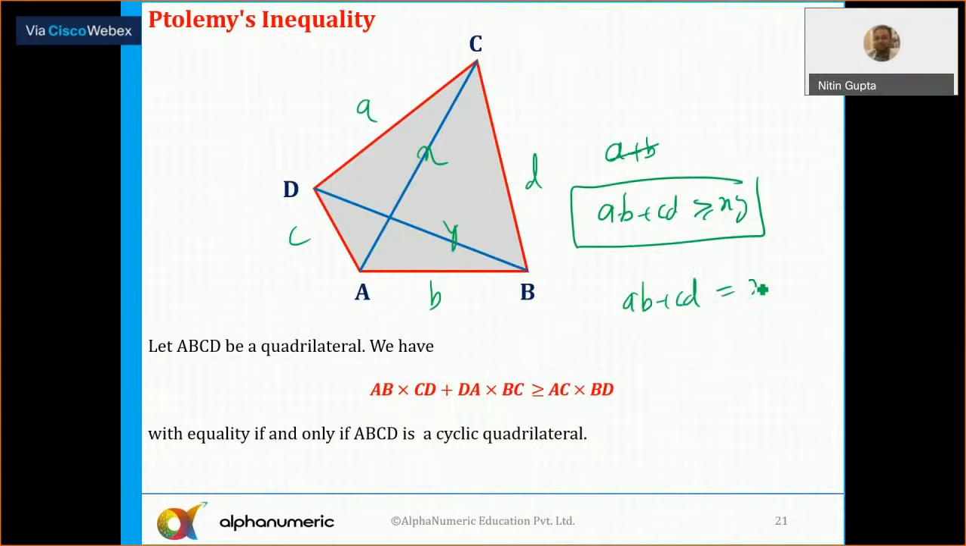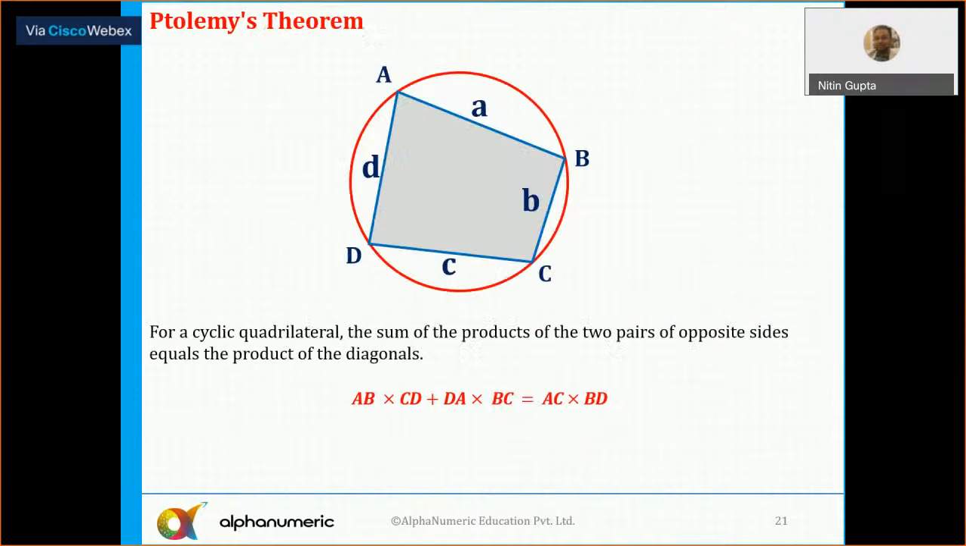So for a cyclic quadrilateral, AB plus CD is always equal to XY. All right. So that is written here. Sorry, in the figure, A and C are opposite, so AC plus BD is always equal to the product of the diagonals.